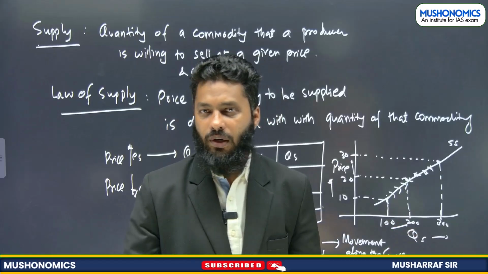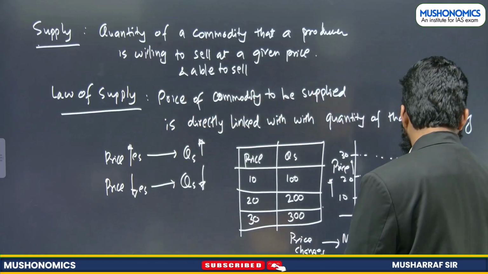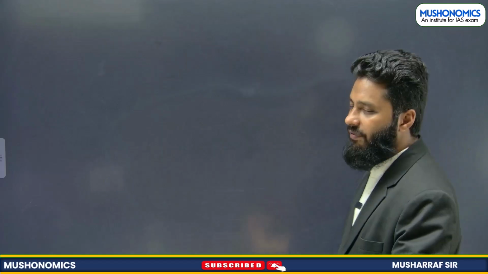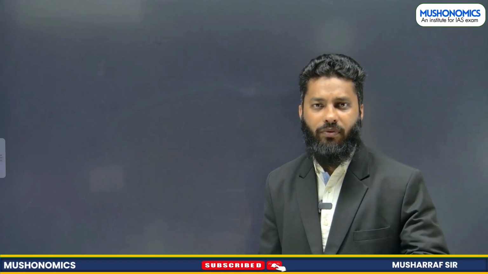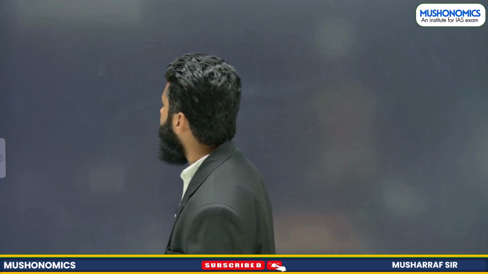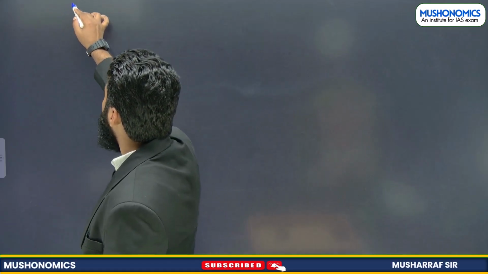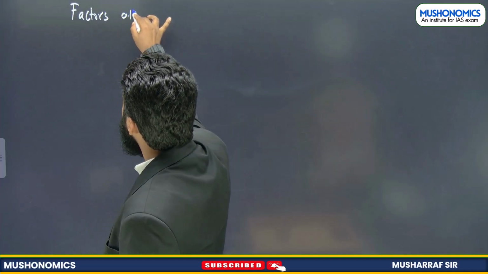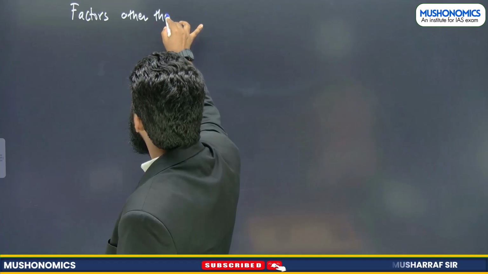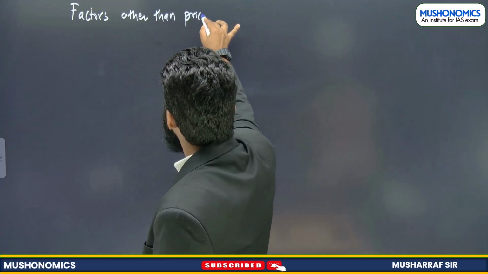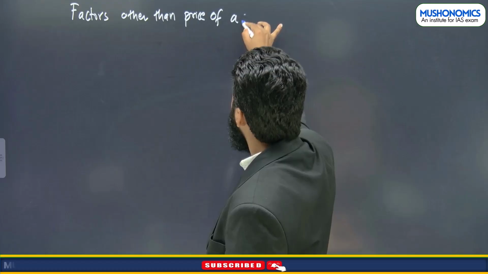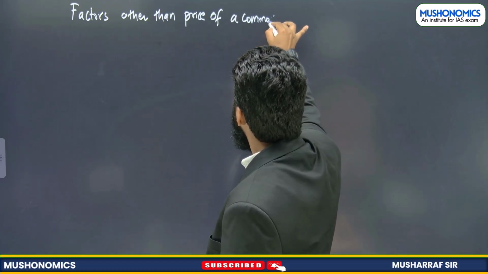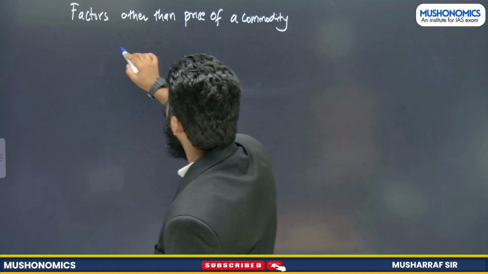Now there are factors other than the price of a commodity which influence the supply of a particular commodity, that we have to see, right? So, factors other than price of a commodity affecting its supply.